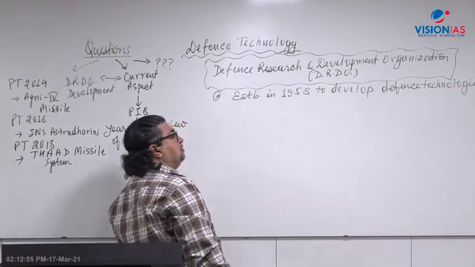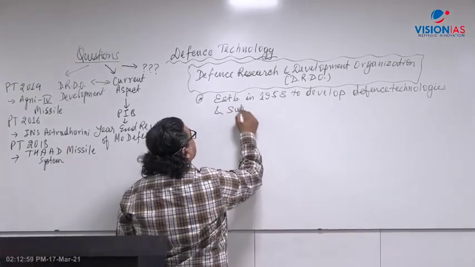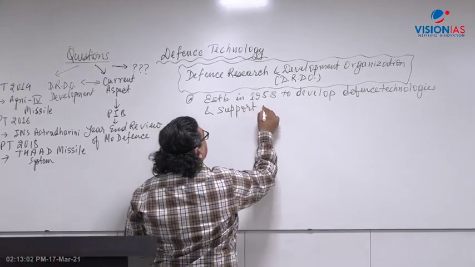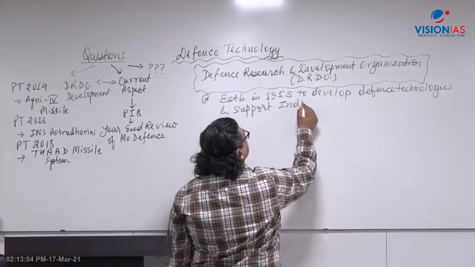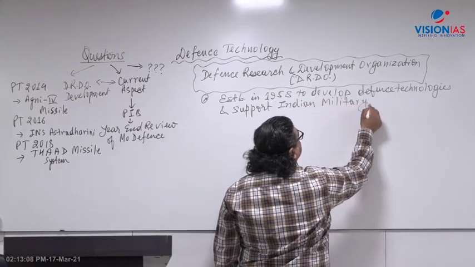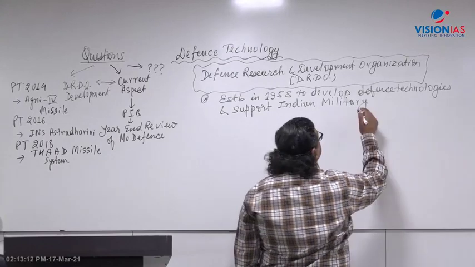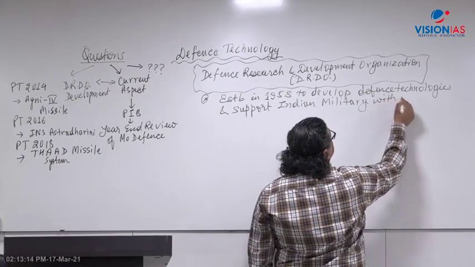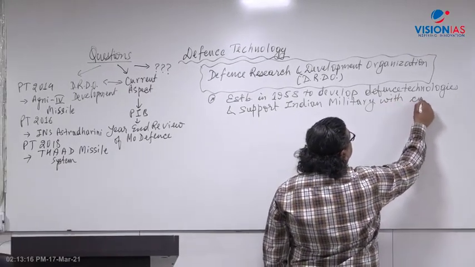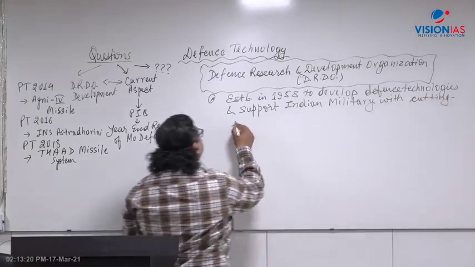So it develops defense technologies and supports the Indian military. What does military mean here? Army, Air Force, Navy, with cutting edge technology, the advanced technology.